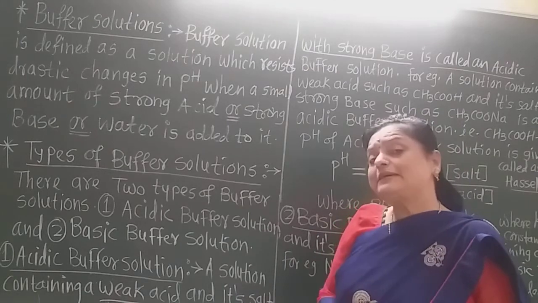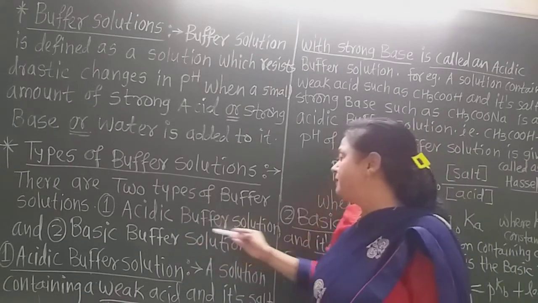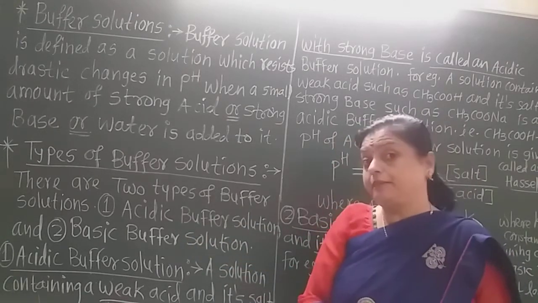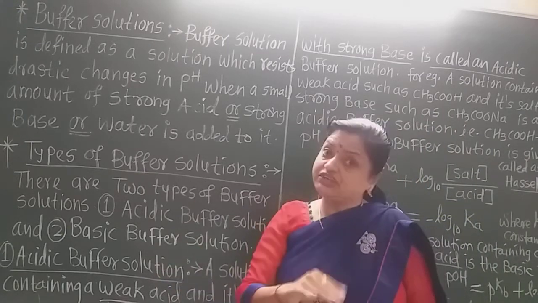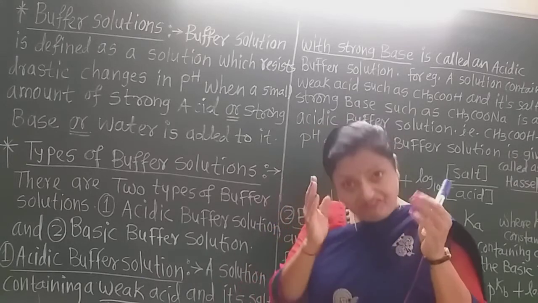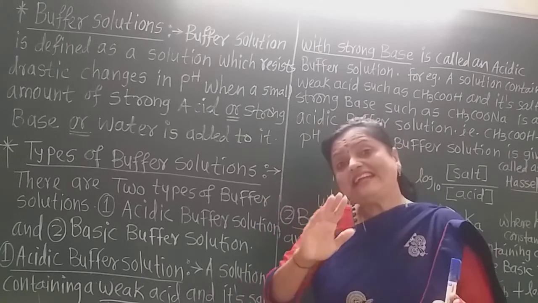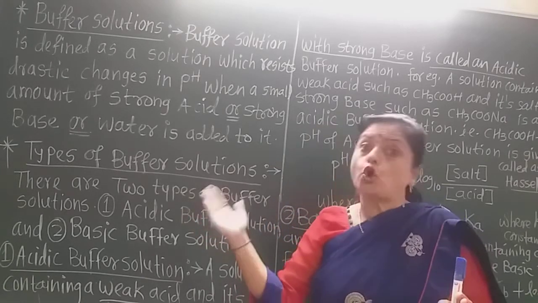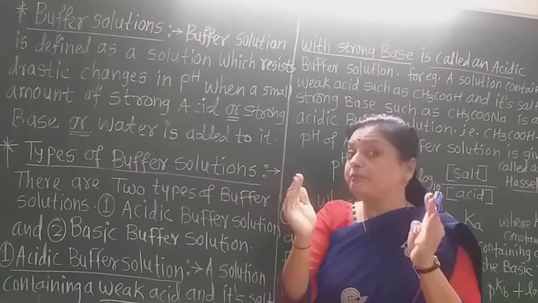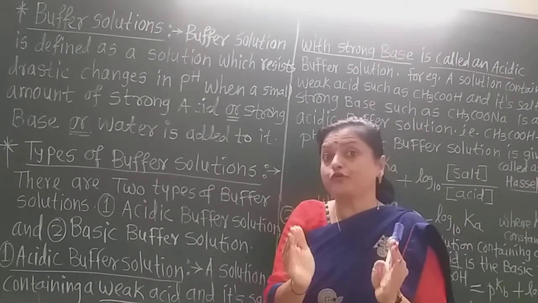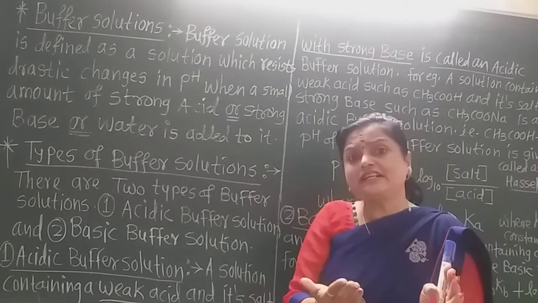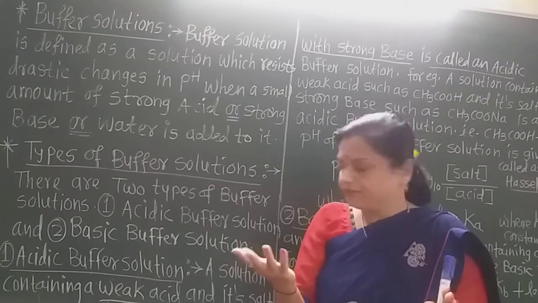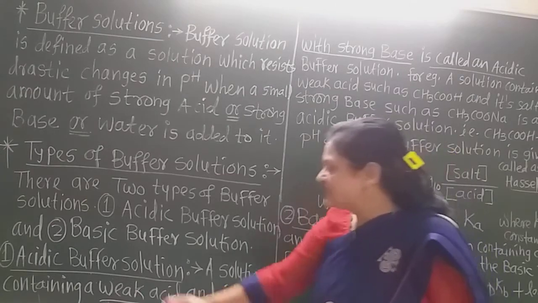Now, as the name suggests, an acidic buffer solution is prepared from equal amounts, such as 50-50%, of a weak acid and its salt with a strong base. That means it is a mixture in equal proportion of a weak acid and the salt of that same acid with a strong base. Now, what is the definition of an acidic buffer solution?